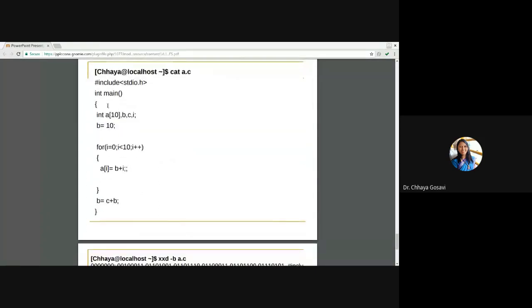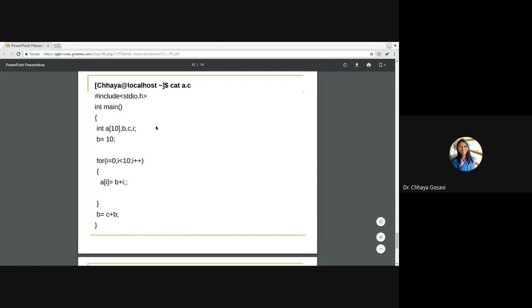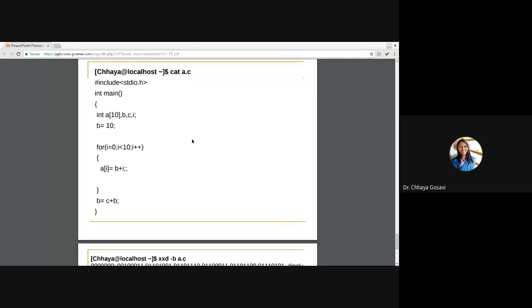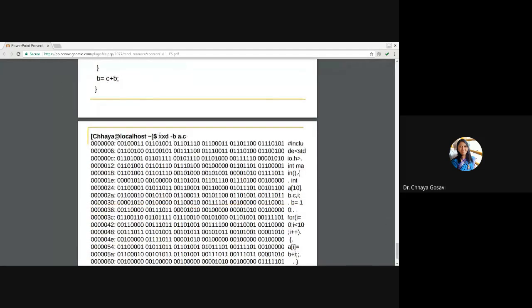Here I have created a simple C language code, an a.c file. Is it human readable? We'll see how this file is stored on the machine. There is a command called xxd, which will show a binary dump of the file a.c. The same file a.c is stored on a machine like this.